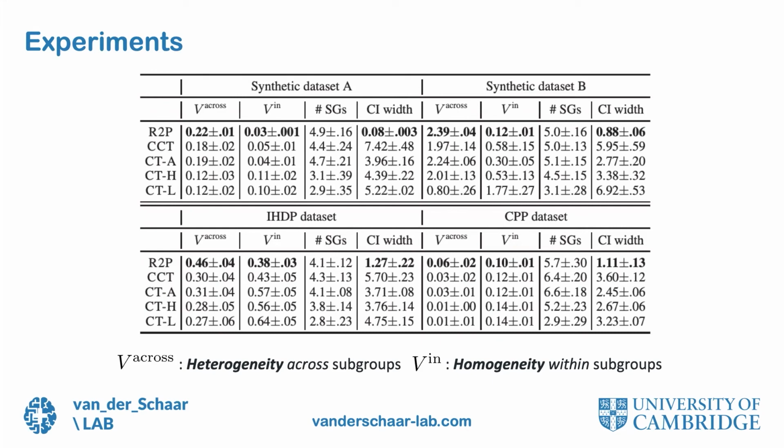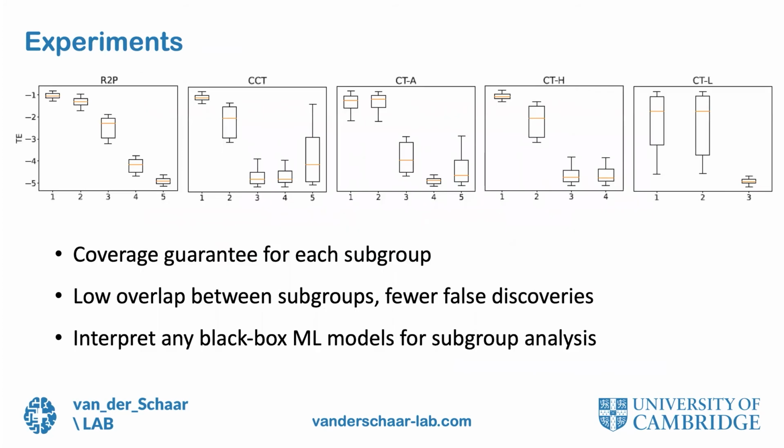Also, the confidence intervals of our method are much narrower than the competing methods while satisfying the coverage guarantees for each subgroup. In the figures, we compare the treatment effects at subgroup level for all the methods. Our method R2P discovers the subgroups with minimum overlap to avoid false discoveries.